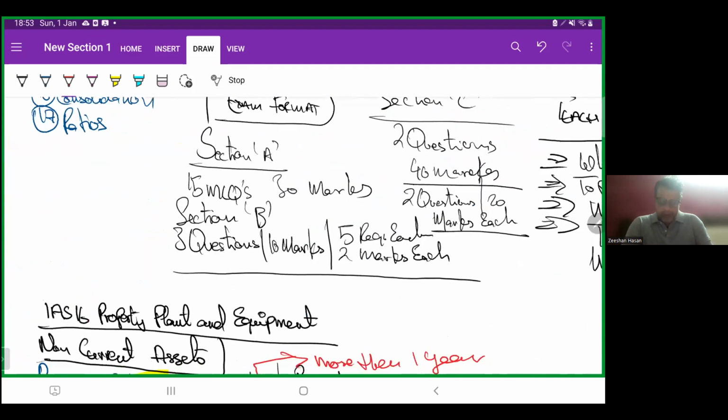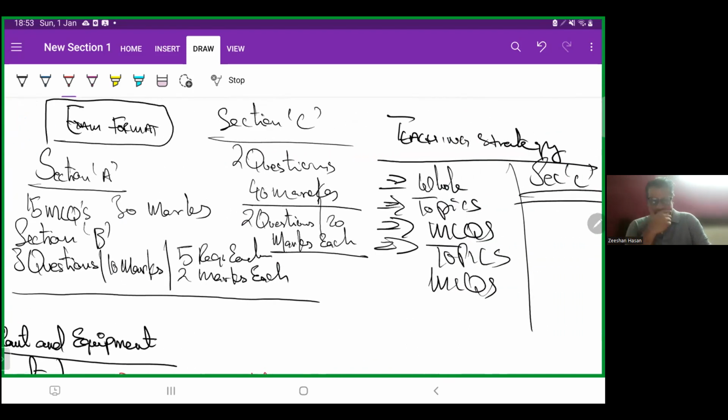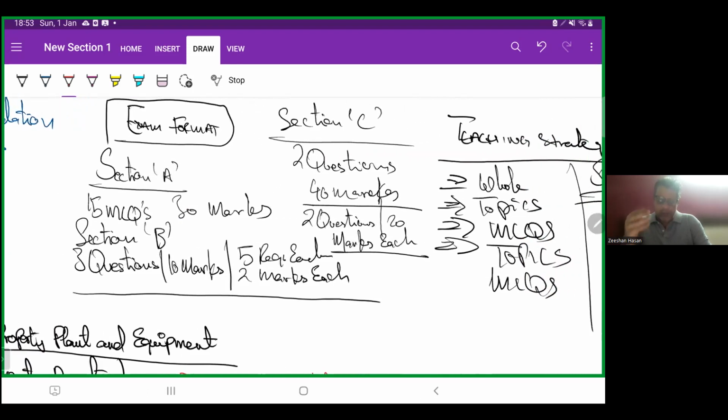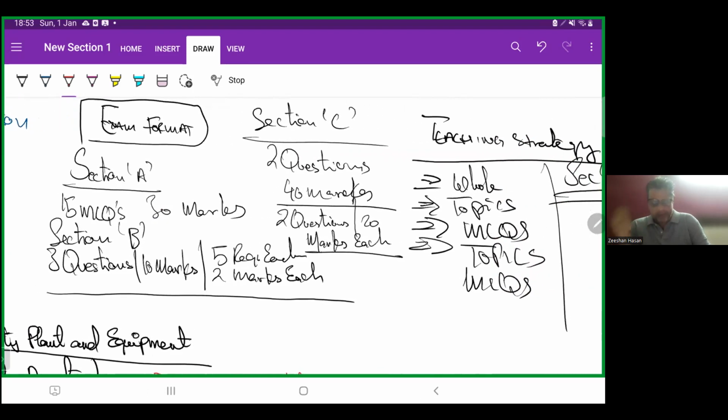As far as exam format is concerned, we have Section A, MCQs, 30 marks. Section B, three questions, 10 marks each, five requirements each, 2 marks for each requirement. So overall, 60 marks from Sections A and B. In Section C, we will get two questions, 20 marks each. This can be from consolidation, cash flow, final accounts, ratios, whatever it is.